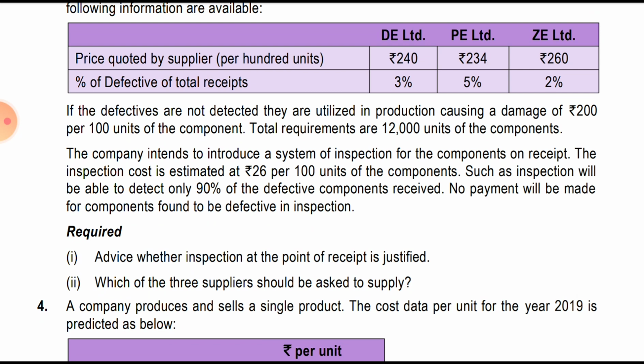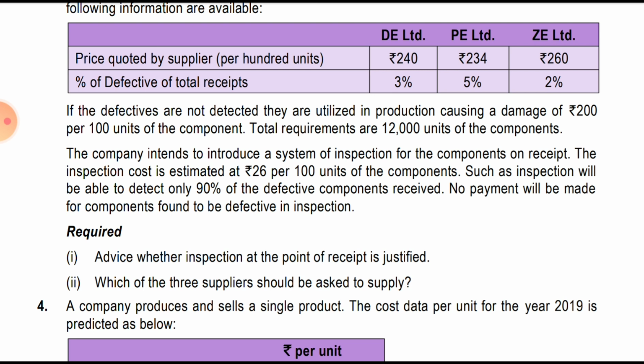The company intends to introduce a system of inspection for the components on receipt. The inspection cost is estimated at 26 rupees per 100 units of the component, and such an inspection will be able to detect only 90% of them. So even with the inspection system installed, of the entire defects we will only identify 90%.